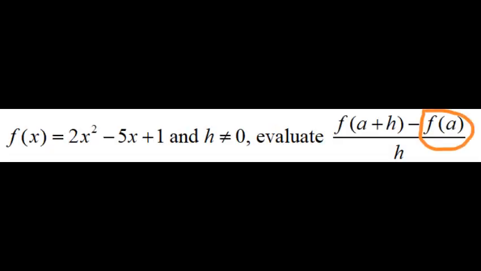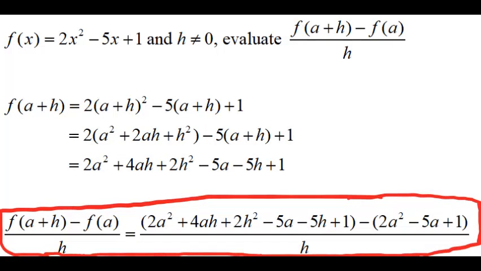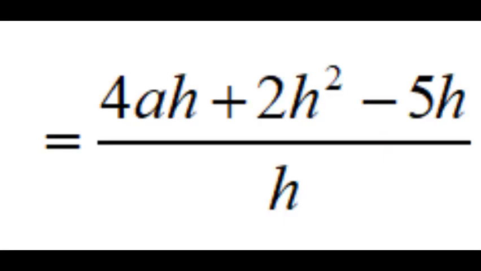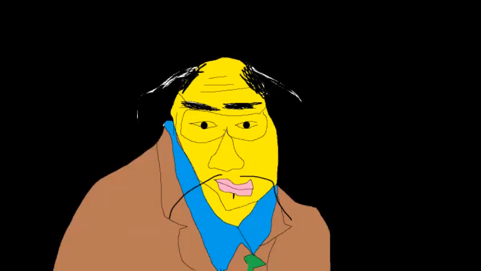f of a is easy, because all we have to do is replace x with a. Anything minus itself equals 0. So now we can cancel this, and this. Now it gets smaller. Like my paycheck, h divided by h is just 1. So we can get the h out of here. No, seriously, we are done.